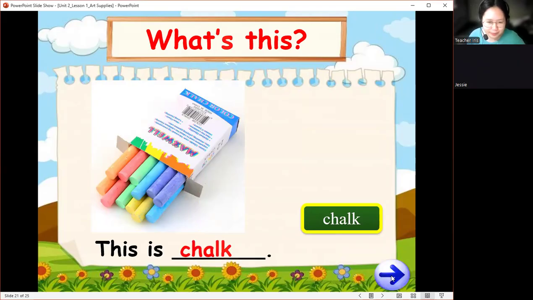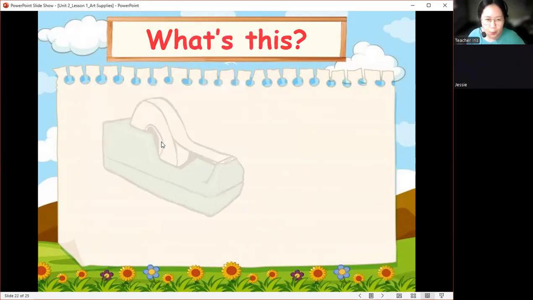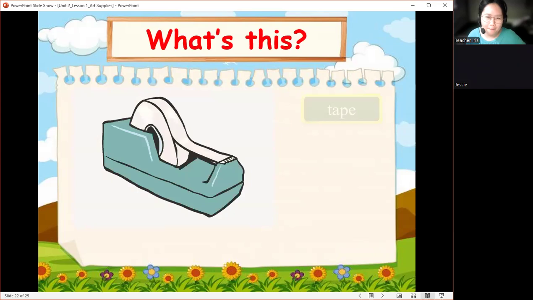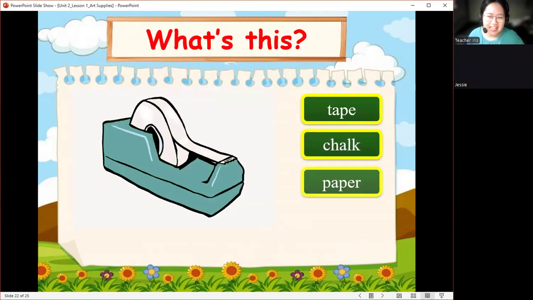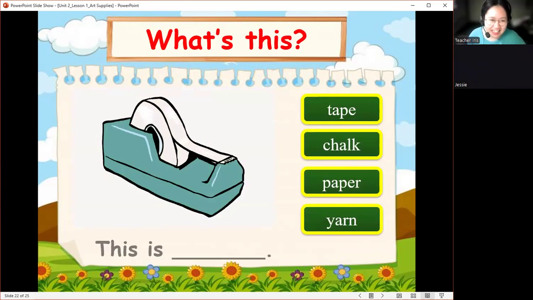So next. What's these? No, you cannot see? Can you see it now? Yes. Okay, what's this? This is tape. Very good. Let's say one more time. Tape.